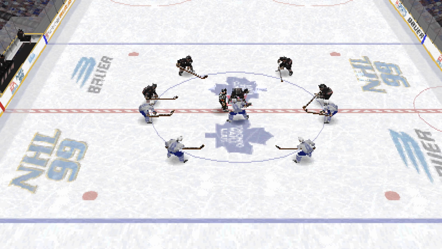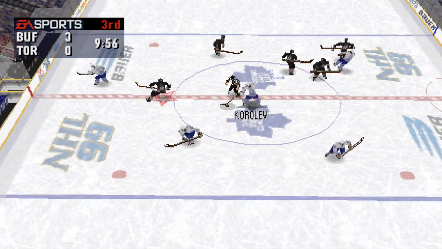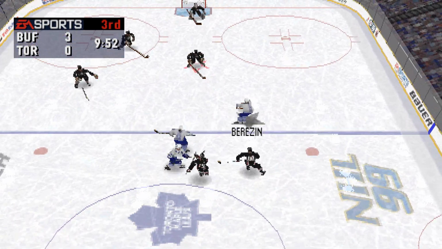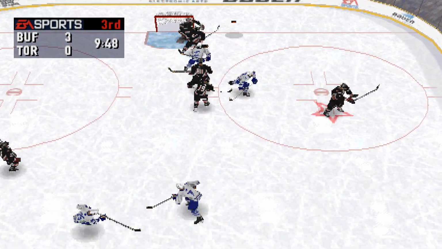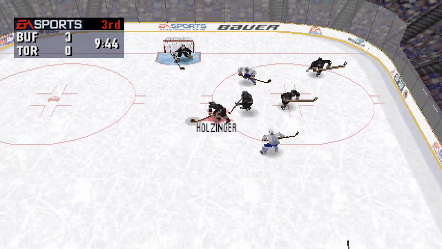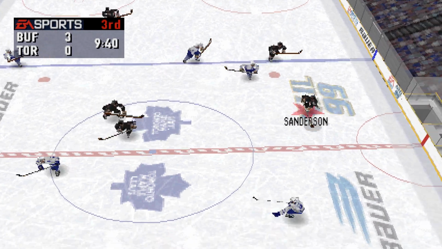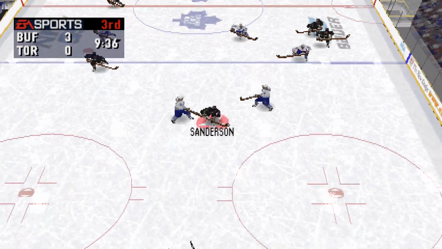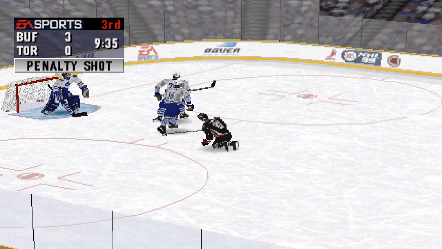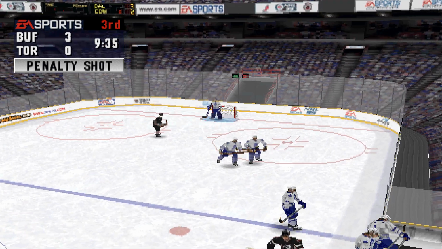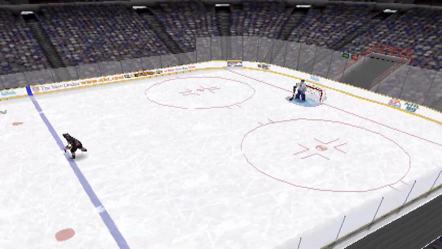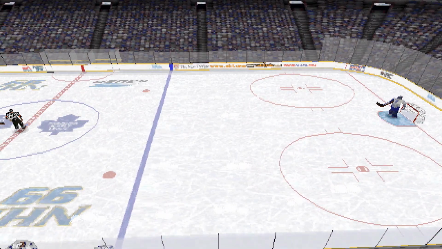Time now for the 3rd period of EA Sports NHL 99. Korolev gets to the circle. He'll face off against Holzinger. Chips it ahead to Holzinger, at center to Sanderson. To center. Buffalo penalty shot to be taken by number 80, Jeff Sanderson, against number 31, Curtis Joseph.